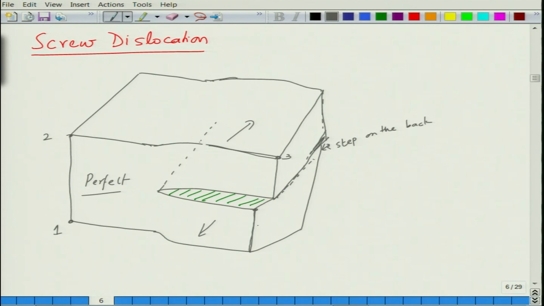So, let us say 3 steps here, you go there, you take 10 steps, you go up, you take I don't know about 7 steps, you come here, you take 10 steps, and then you come here, you complete 4 steps, and to come back to this point you have an extra step. This is the extra step, and this is basically the Burgess vector.